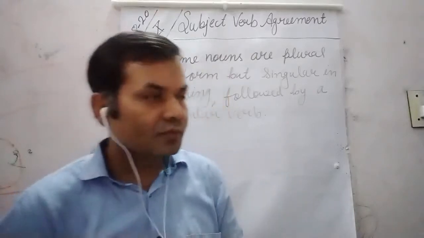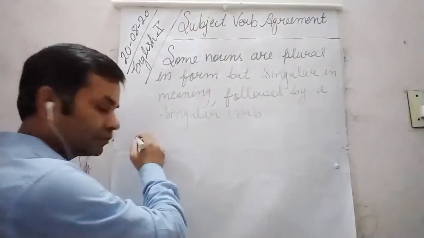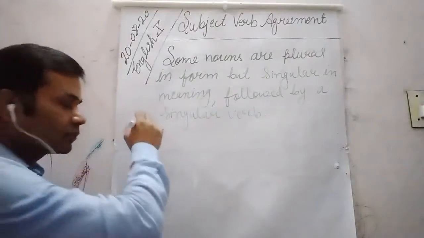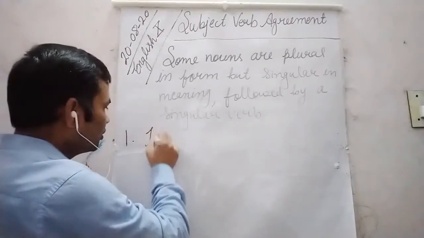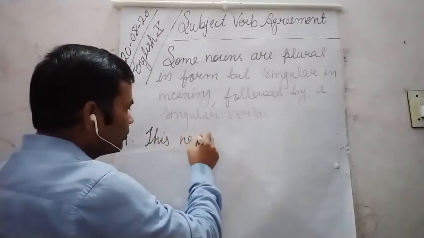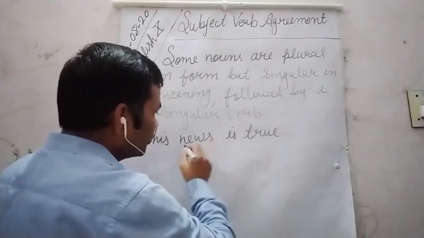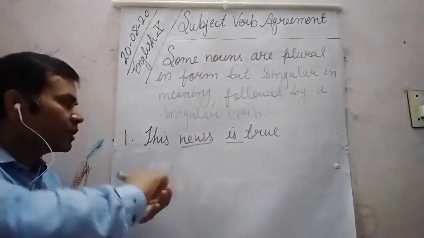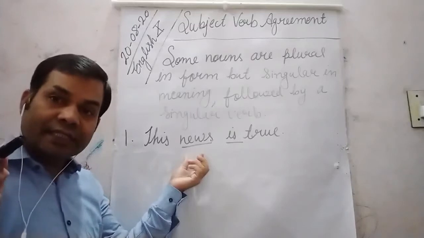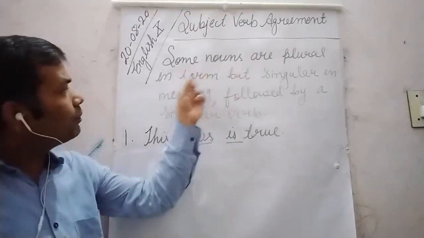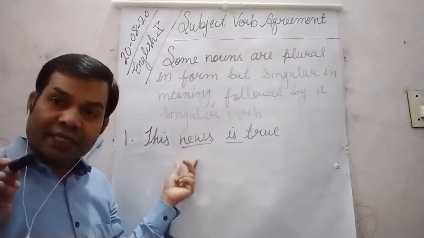Okay, let us write examples. First one, this news is true. So we can see here, news seems to be plural but it is singular. So here some nouns are plural in form, but singular in their meaning.